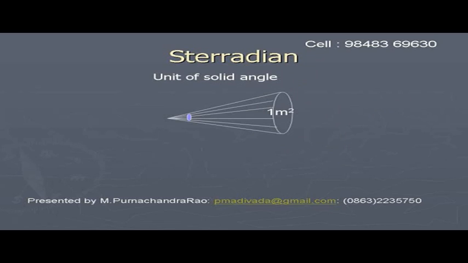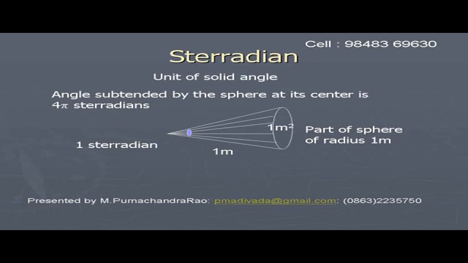Steradian. It is the unit of solid angle. For example, take a sphere of radius 1 meter, and consider a circle of area 1 square meter. The solid angle subtended by this circle at the center of the sphere is taken as 1 steradian. At the center of the sphere, the total solid angle will be 4 pi steradians.